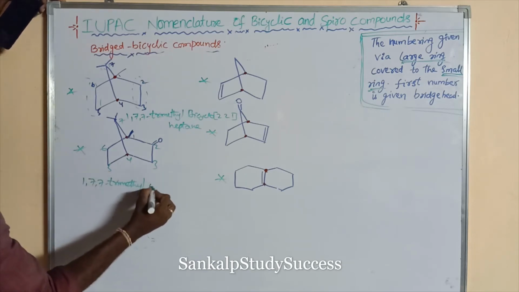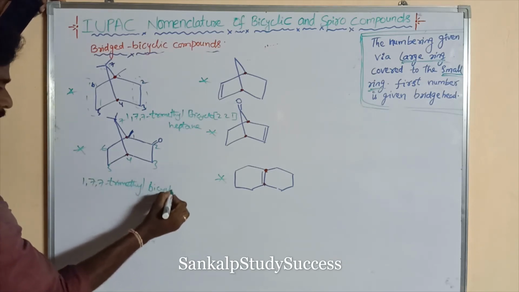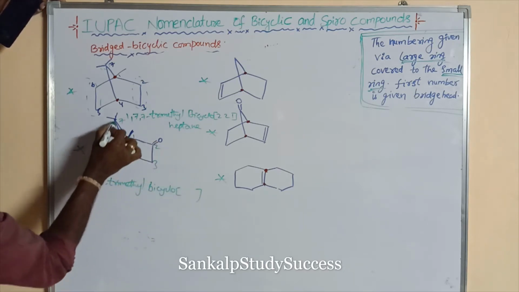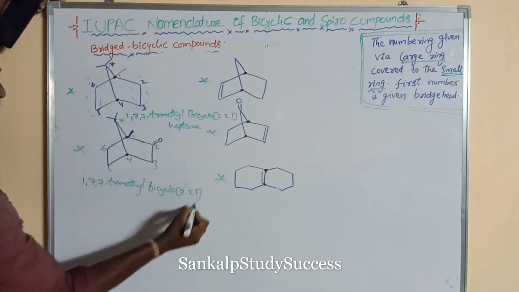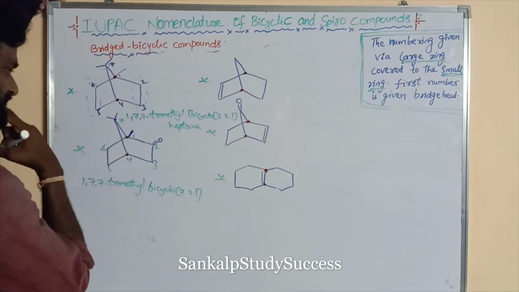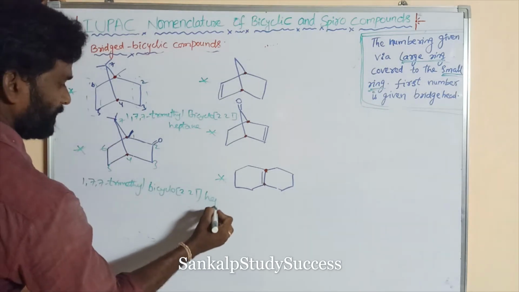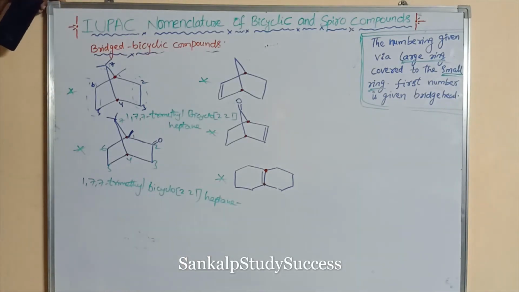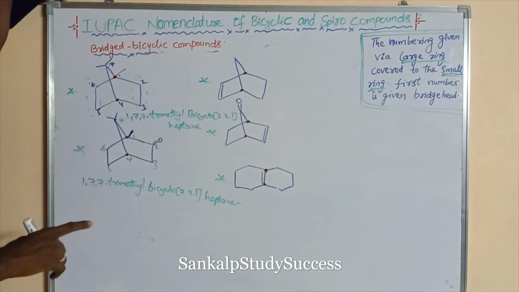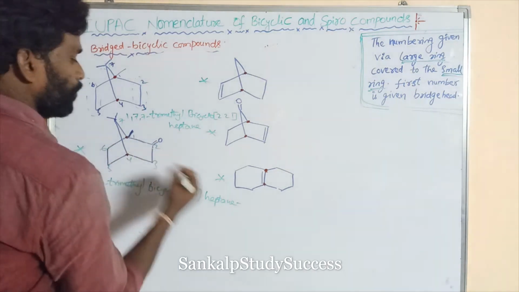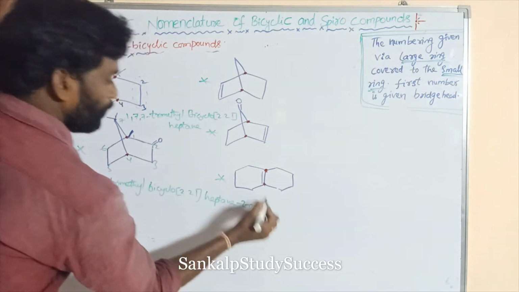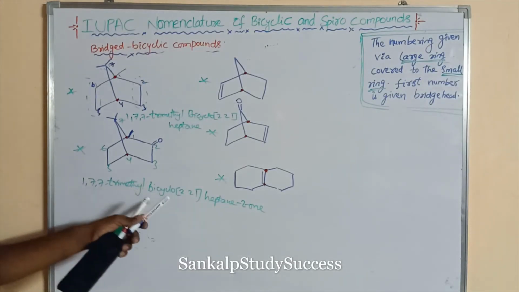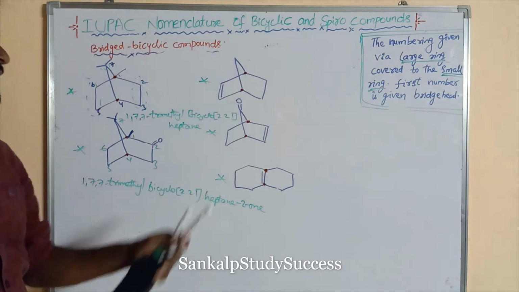So bicyclo. So this is a 2 carbon bridge. This is also a 2 carbon bridge. This is 1. 2, 2, 1. So total how many carbons? 7 carbons. Heptane. Here the double bond O, this is a ketone group that is present at the second position. 2-one. So 1,7,7-trimethylbicyclo[2.2.1]heptan-2-one.